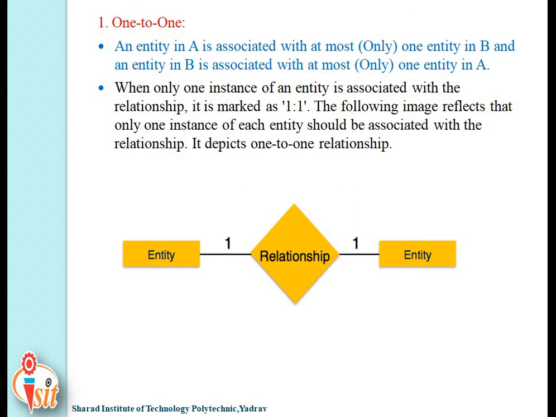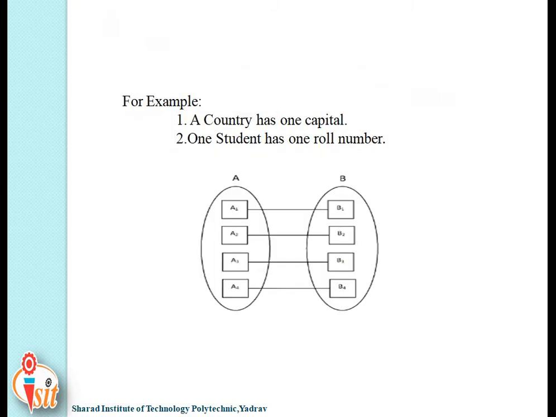Or you can say when only one instance of an entity set is associated with the relationship, it is marked as 1:1. The following image reflects that only one instance of each entity should be associated with the relationship. It depicts a one-to-one relationship.